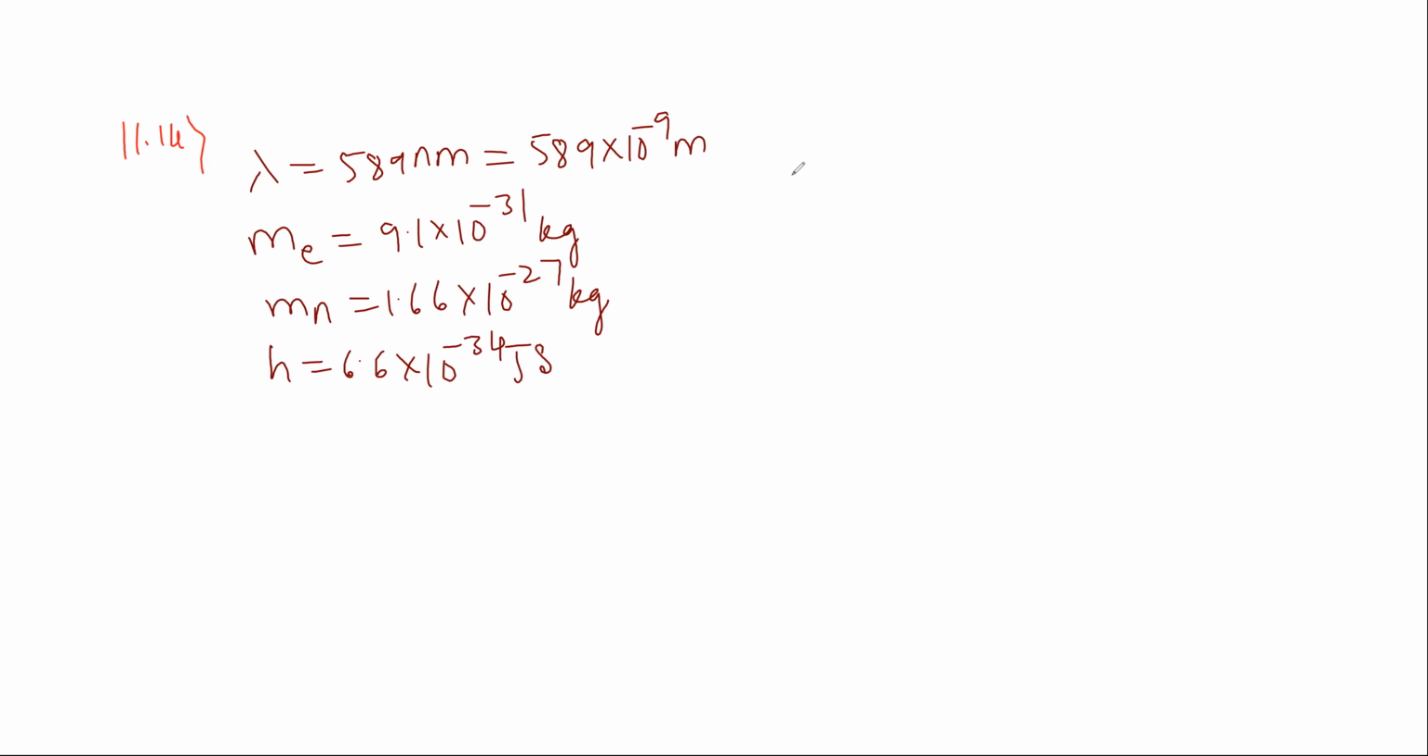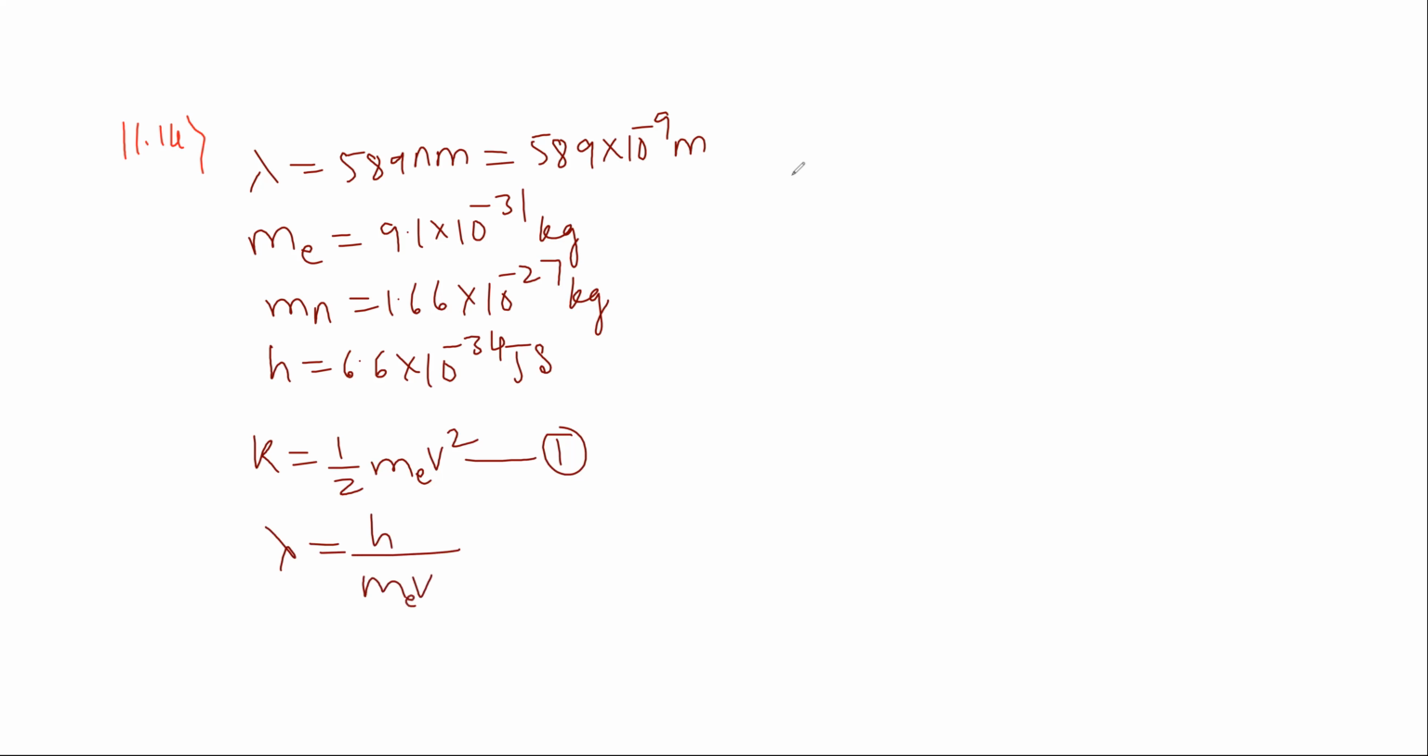So the kinetic energy of the electron moving with velocity v is given by the formula K is equal to half m into v square. Let us consider this as equation 1. So we have the relation for de Broglie wavelength as lambda is equal to h divided by m into v.